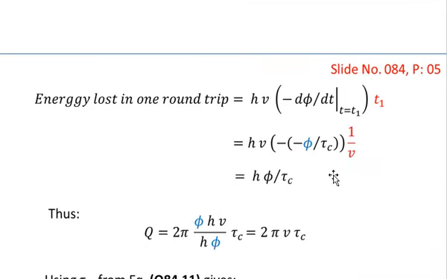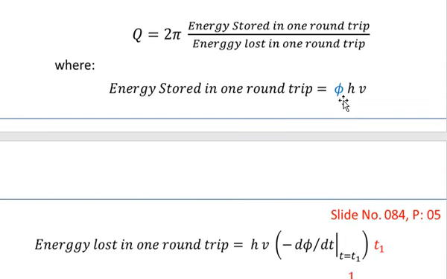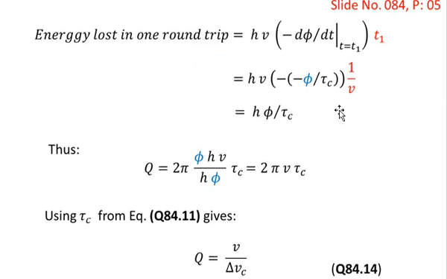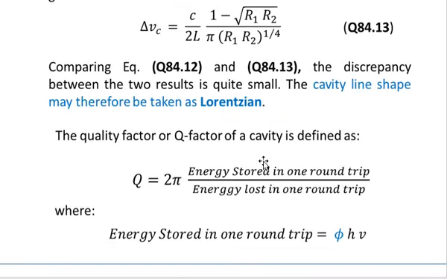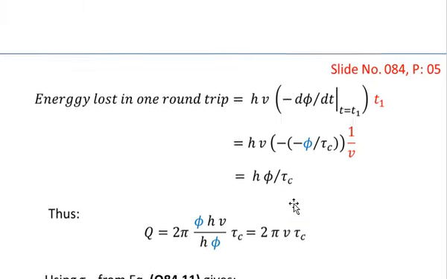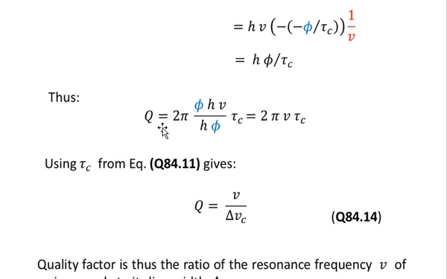So both have been defined for one round trip. Now the quality factor Q is given by this formula. Q is equal to 2 pi times the energy stored in one round trip divided by the energy lost in one round trip. Substituting these two values, we have capital Q equal to 2 pi into phi h nu divided by h into phi, and 1 over nu has been written as tau c.